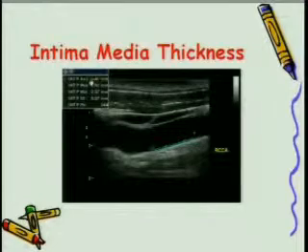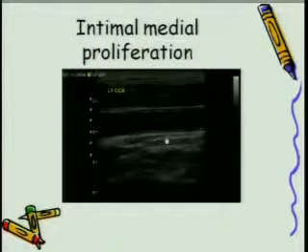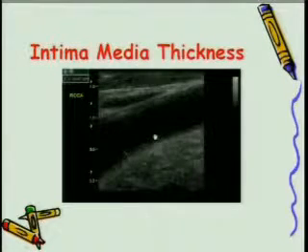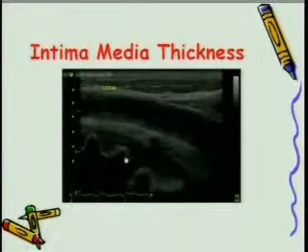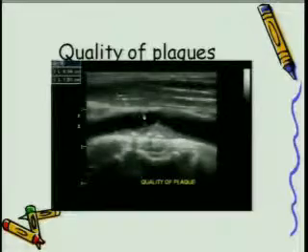And here is the average, that's mean, maximum and minimum. In one go, it will tell you what is the intimal medial thickness of this subset of population. Proliferation, increased thickness, all of you can realize what the increased thickness is for this patient in a common carotid artery. If you don't have software, you can measure it directly as shown in this slide. And this is one example where IMT has significantly increased